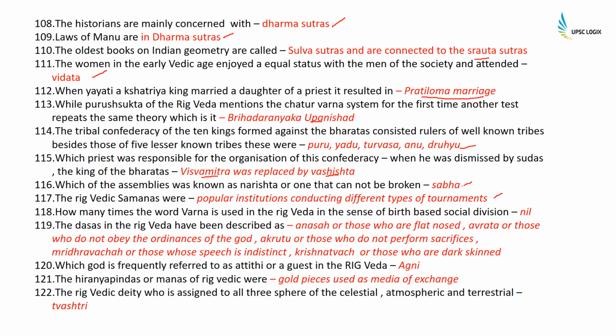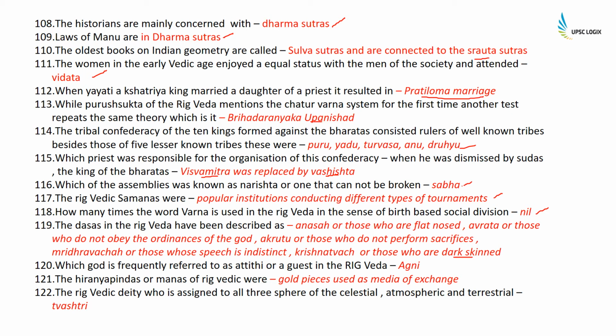How many times is the word Varn used in Rigveda in the sense of birth-based social division? Nil, not even one time. The dasas in the Rigveda have been described as anasa, or those who are flat-nosed, avrata, or those who do not obey the ordinances of God, akratu, or those who do not perform sacrifices, mridhravacha, or those whose speech is indistinct, krishnatvach, or those who are dark-skinned.